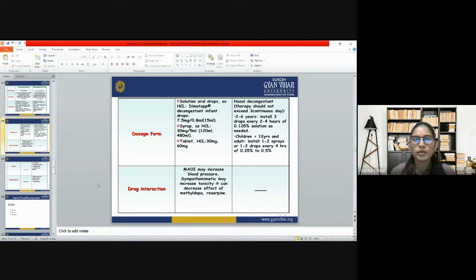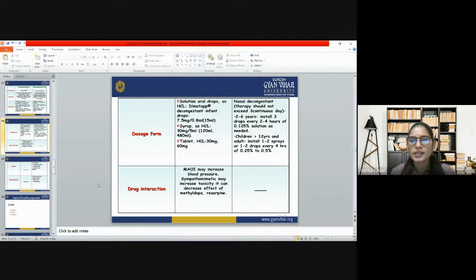When we talk about the dosage forms, there are oral solution and oral drops, as HCl. Decongestant infant drops come in drop form, 7.5 mg per 0.8 ml, in a 15 ml bottle.